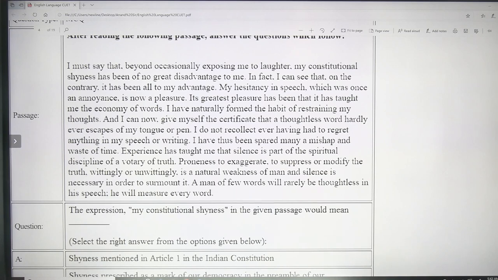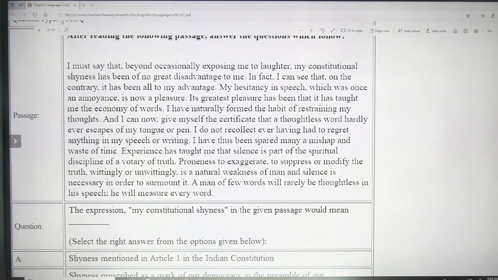I have naturally formed the habit of restraining my thoughts, and I can now give myself the certificate that a thoughtless word hardly ever escapes my tongue or pen. I do not recollect ever having had to regret anything in my speech or writing. I have thus been spared many a mishap and waste of time. Experience has taught me that silence is part of the spiritual discipline of a votary of truth. Proneness to exaggerate, to suppress, or to modify the truth, wittingly or unwittingly, is a common weakness of man, and silence is necessary in order to surmount it.